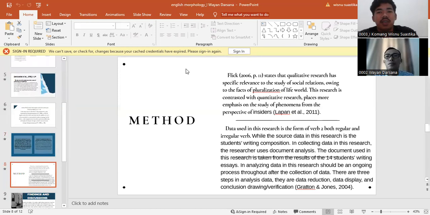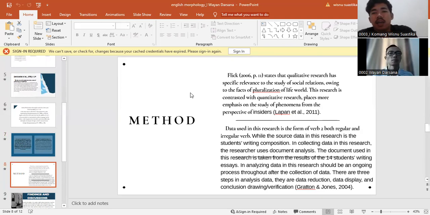This research contrasts with quantitative research, placing more emphasis on the study of phenomena from the perspective of the insider, say Lapan et al. 2011. Data used in this research is in the form of verb, regular and irregular verbs, while the source of data in this research is the students' writing compositions.